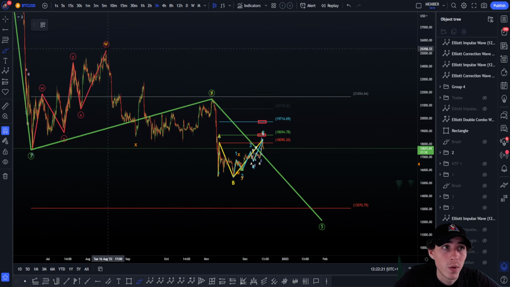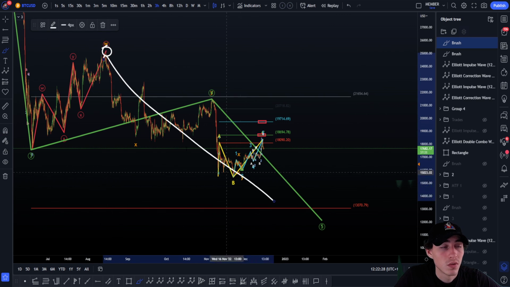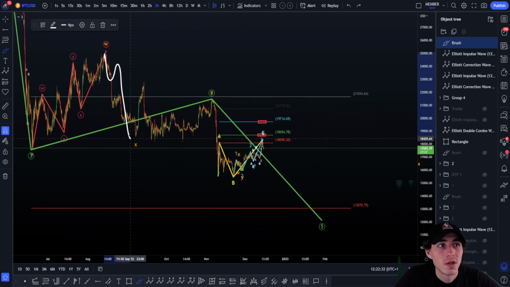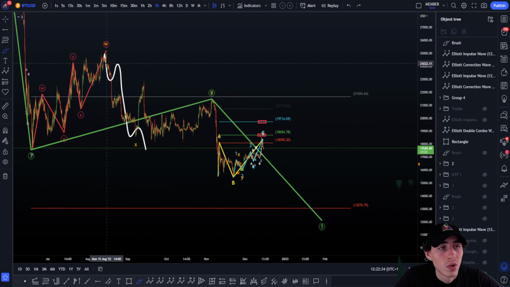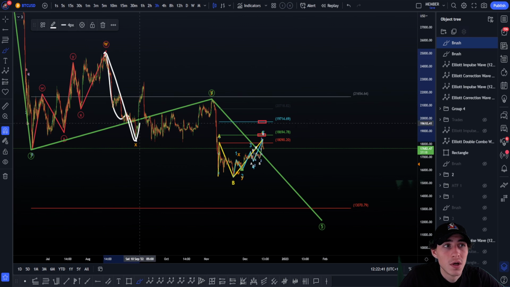If you remember, when we shorted the top, we planned this top a month in advance, almost to the absolute dollar, to retrace all of this. We were looking for a possible 1 2 3 4 5. What we have done here more likely, but as always, this can also be an ABC zigzag. And if we have an ABC zigzag, for example, it can be a wave 1.